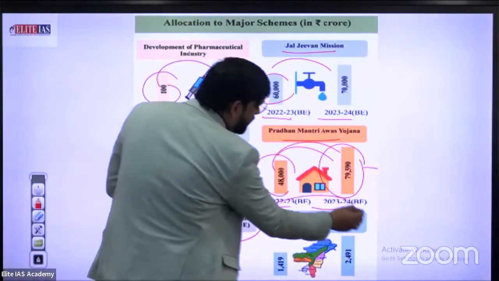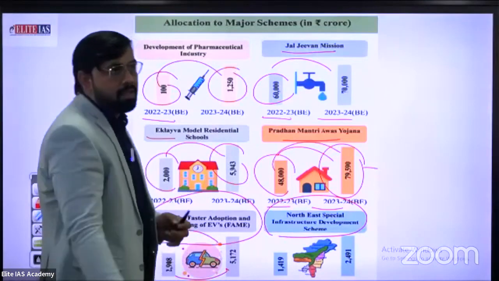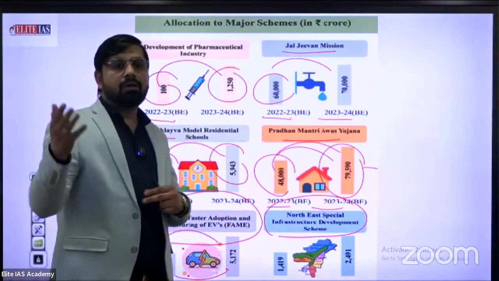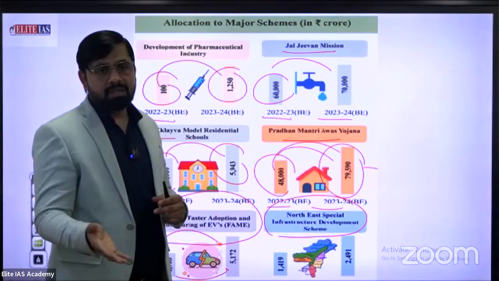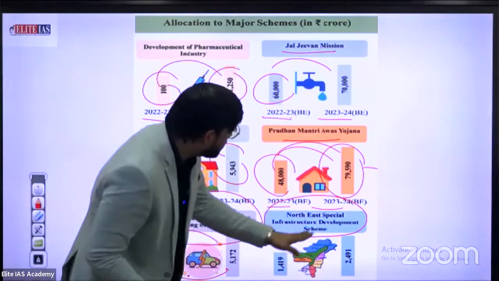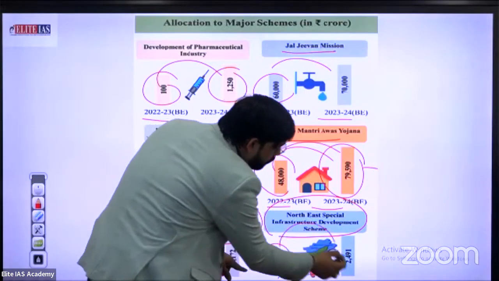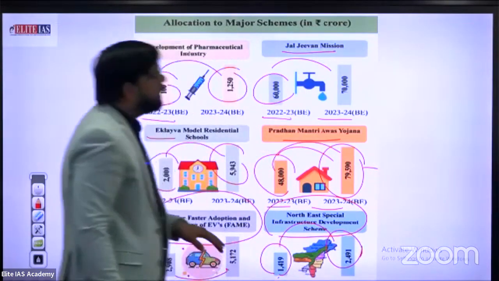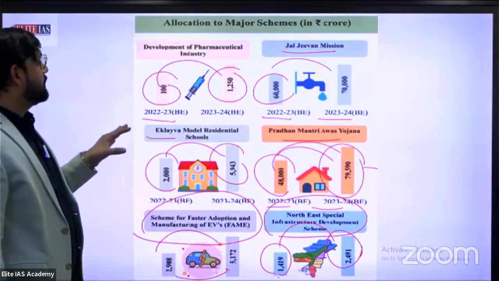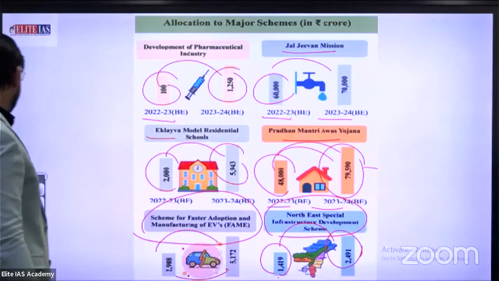Northeast special infrastructure development, especially targeted at Assam and different road connectivity. You also know about the clash with China in Arunachal Pradesh. That's why the government also focuses on the Northeast. Northeast Special Infrastructure Development Program, from 1419 to 2491. I think this is an excellent budget for the upcoming long-term vision of the Amrit Kal scheme.